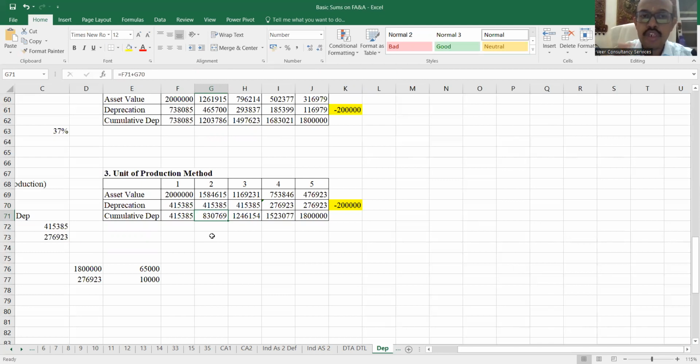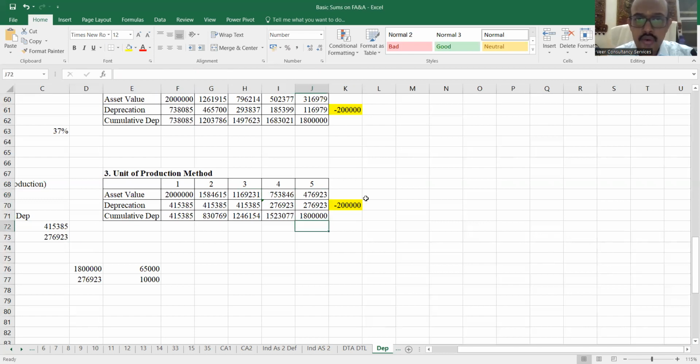8,30,769 because it's a cumulative figure that goes to the balance sheet. And what is the WDV in this case? Value of the asset कम होते जा रहा है. 20 lakh minus the depreciation, you get this. This is my net block. Then again, the opening balance of the asset minus the depreciation over here, I'll get the net block. So this is my net block, where I mean gross block minus depreciation to get the net block, which we had studied in the class. So this is my asset value every year.